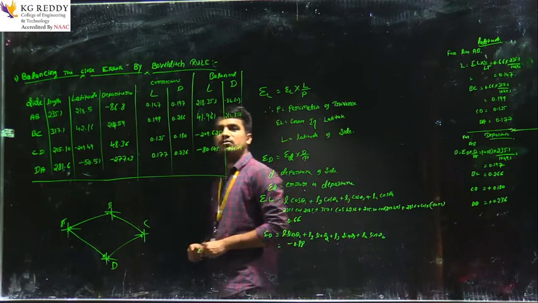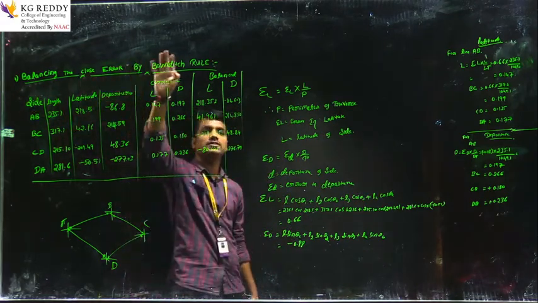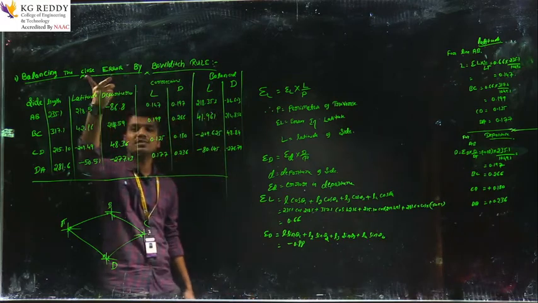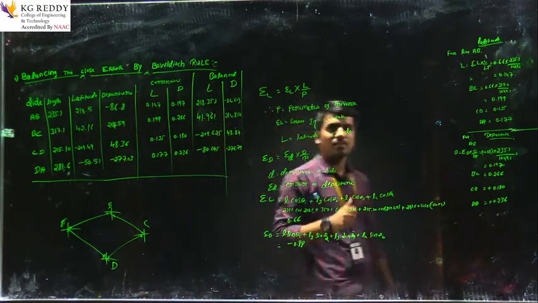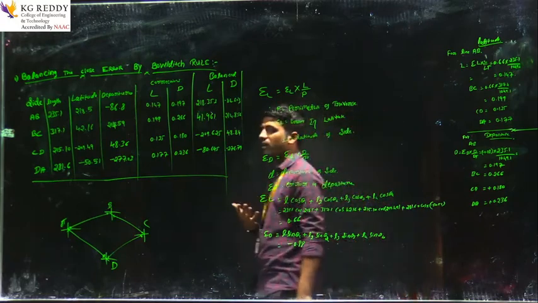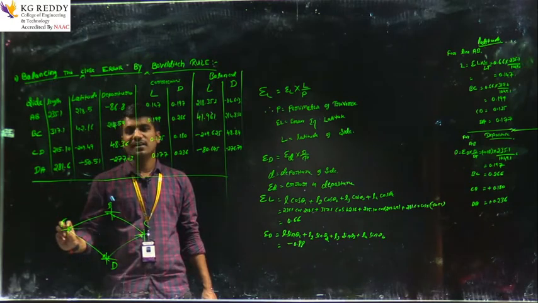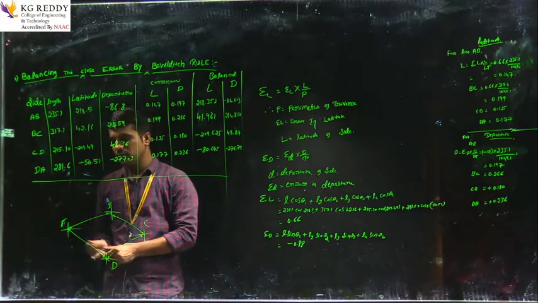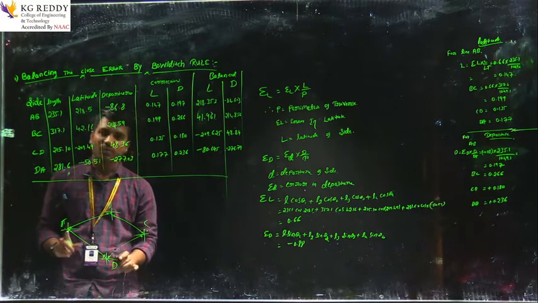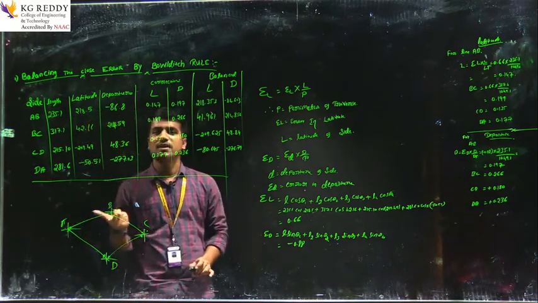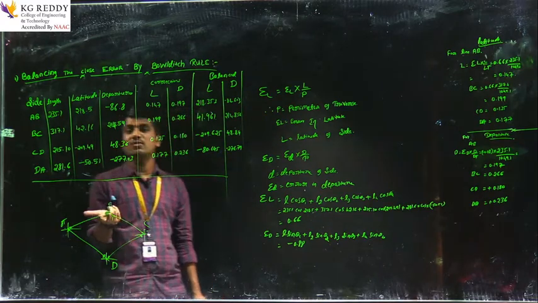Today I would like to discuss the balancing of the closing error by the Bowditch rule. So what is meant by closing error? Closing error means that in any surveyed area or structure, you have to find the ends of all the closed lines. The lines mean A to B, B to C, C to D. Each and every point should close to one point. That is called closing error. It should not be closing in one error.